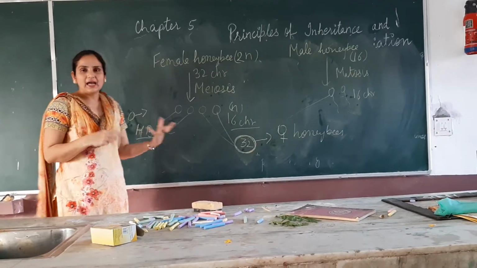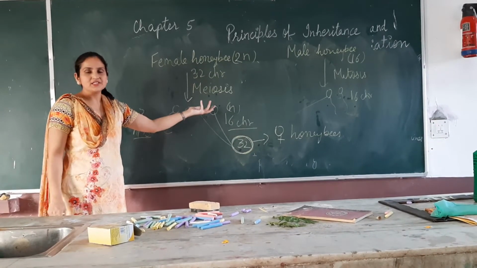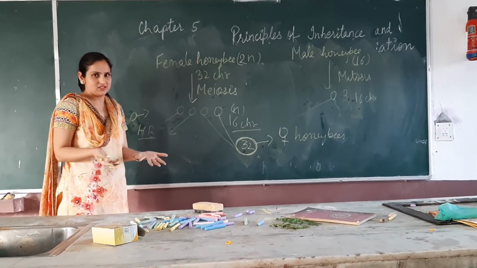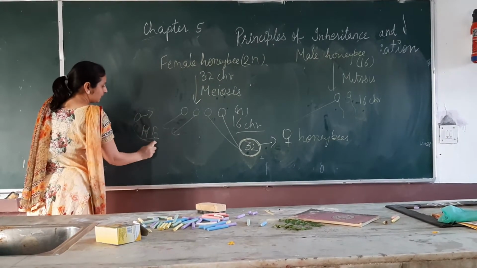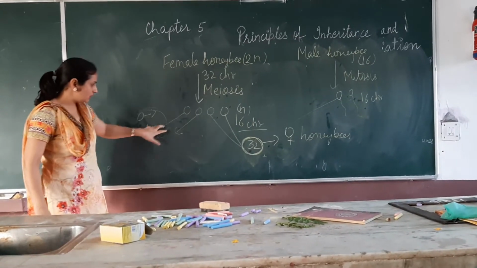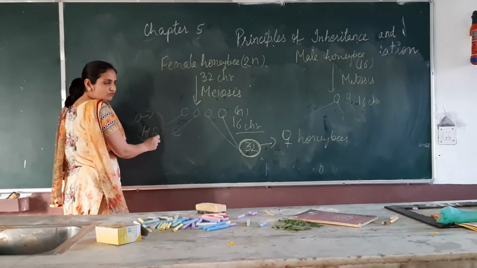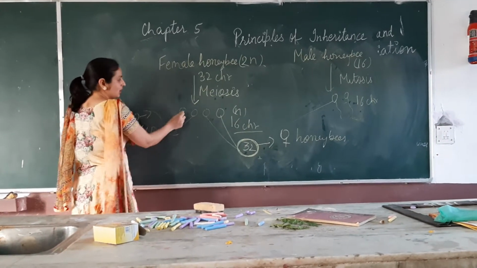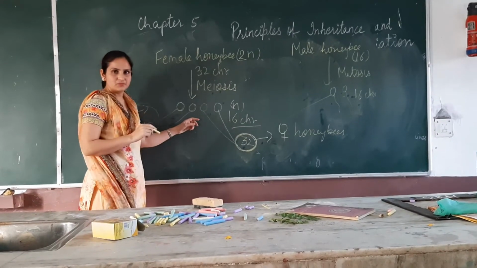Now there is a line in the book. Male honeybees don't have fathers but they have grandfathers. What is the meaning of this line? See, this is a male honeybee, right? This male honeybee is produced from the unfertilized egg. It means for the production of these honeybees, only the egg is responsible. Sperms were not there, right?